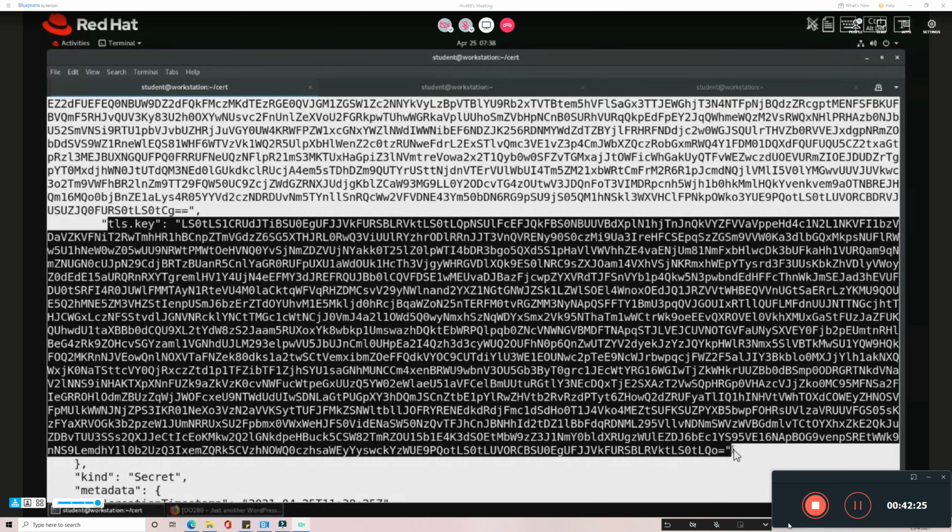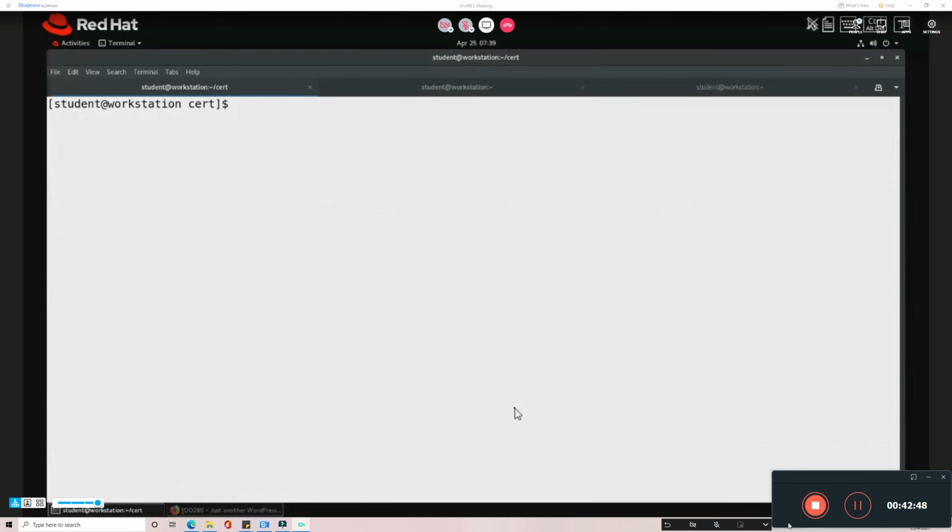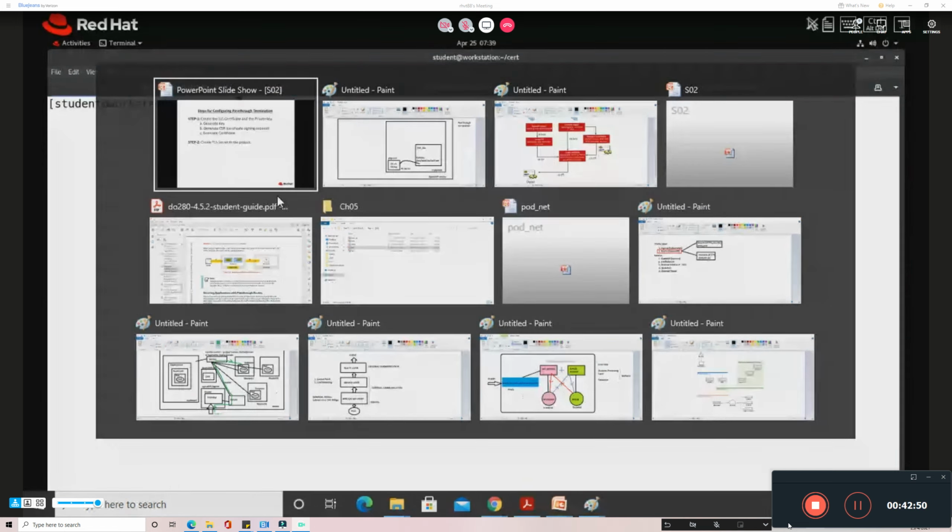Now it is in OpenShift. So whatever entity I have created in my local system, I have imported that entity into OpenShift as a secret. So now whenever there is a requirement, I can fetch this secret. I can mount this secret into the application or wherever it is required. So now I've brought this entity into my OpenShift. So we have completed the second step.